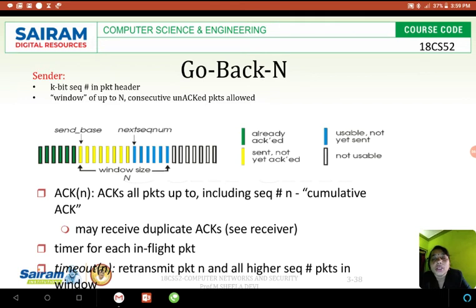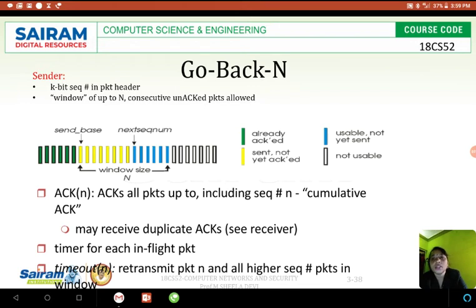So the send base, the first packet, is called the base number. Whatever is in yellow is sent but not yet acknowledged. The blue color is usable, not yet sent. Blue color packets are ready to be sent. The next sequence number indicates the packet waiting in the queue for the data to be sent.